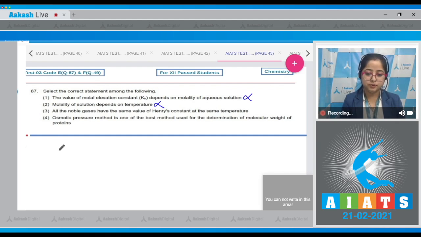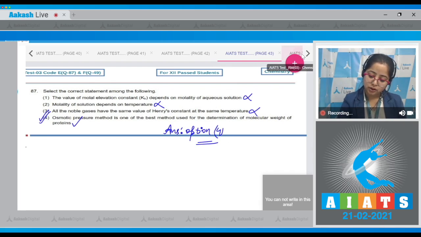Moving to the last statement. Osmotic pressure method is one of the best methods used for the determination of molecular weight of proteins. Student, this is the correct statement, as osmotic pressure method is used to determine the molecular masses of biomolecules like proteins and polymers. So the correct answer for this question is option number 4.